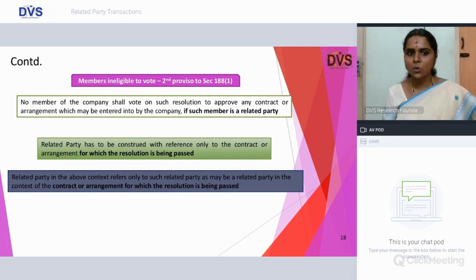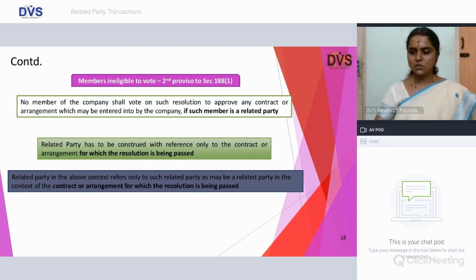If you try to understand what is an arrangement, the Bank of India case clearly defined arrangement as an agreement or understanding between the parties concerned. So going by that definition, related party here in this context will be for the contract or arrangement for which the resolution is being passed.